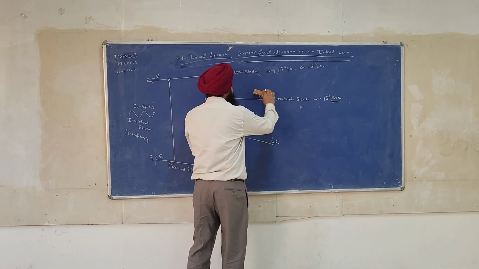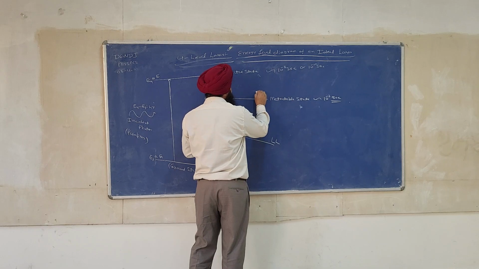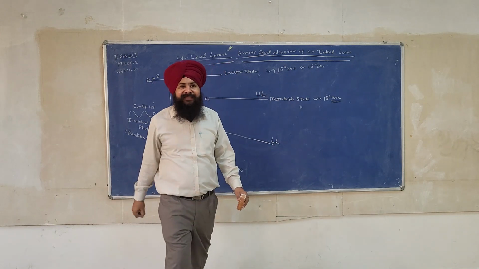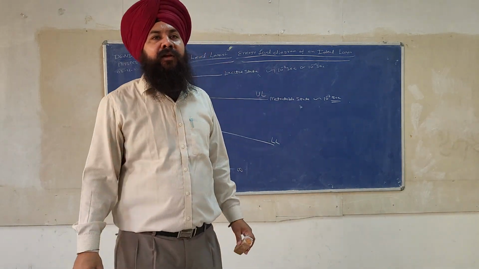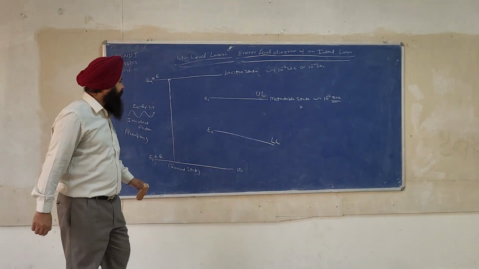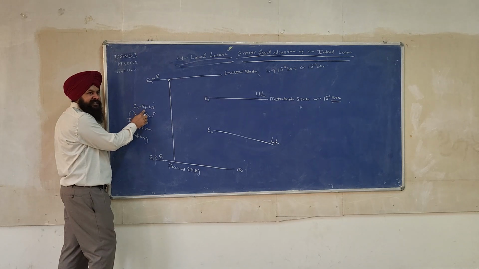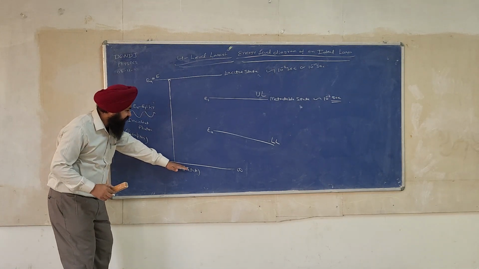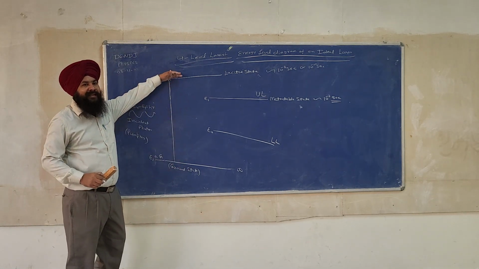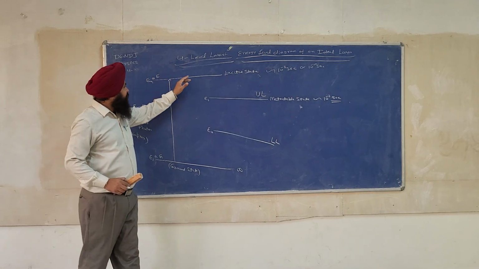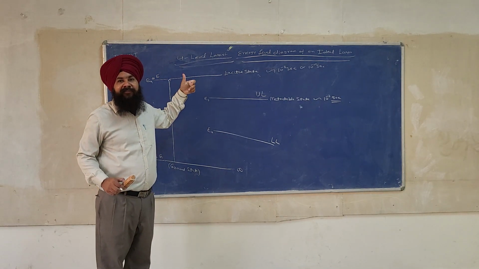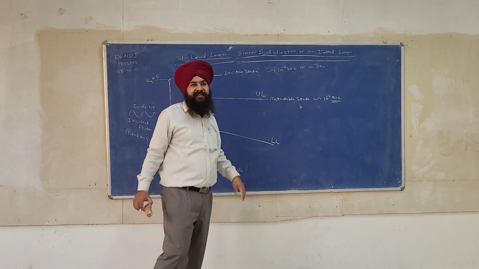What is UL? Upper laser level. What is LL? Lower laser level. Now see, what will happen? The E4 minus E1 energy photon will transfer the electron from the ground state to the excited state. This state has a very small lifetime, of the order of 10⁻⁸ seconds.